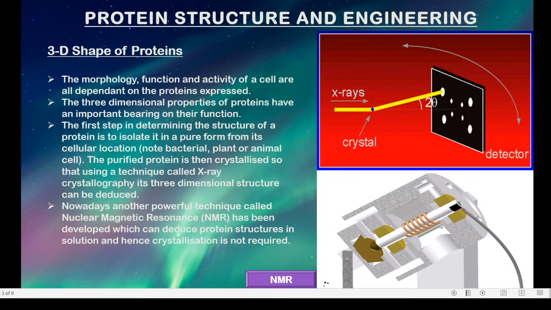Now let us move on to the 3D shape of protein. The morphology, function and activity of the cell depend upon the protein which is expressed. The three-dimensional structure of protein was studied initially by using X-ray crystallography, and these days we use the NMR technique, which is nuclear magnetic resonance, where you need not crystallize the proteins to be analyzed. In this second diagram, you can see the NMR machine and how it works. Let us not go too much into depth. It's just an introduction to how the 3D shape of a protein was studied.